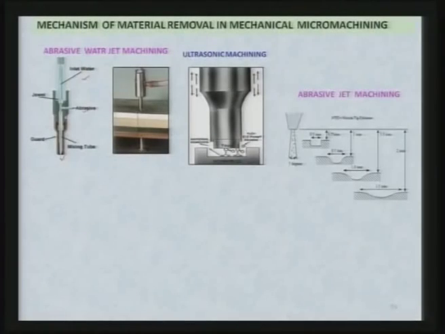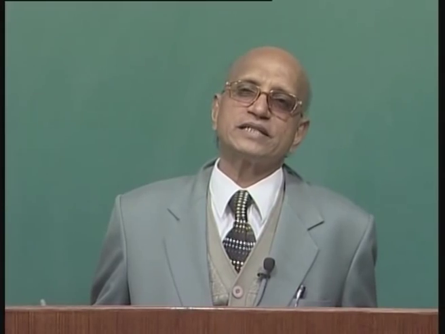While applying macro machining processes for micro, you have to scale down the machining parameters. In this particular case, nozzle diameter has to be reduced, pressures have to be reduced, and more importantly the size of the abrasive particle has to be significantly reduced, because when we talk of micro machining, the abrasive particle size should be very low, maybe a few microns or sub micron size. Then only are you going to get clear cut features.